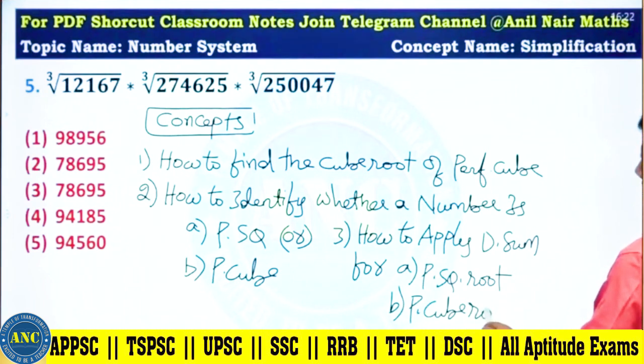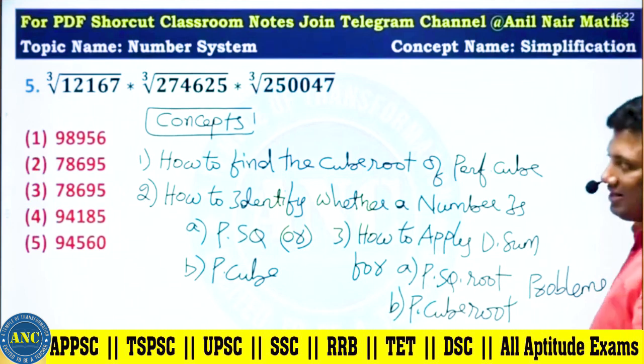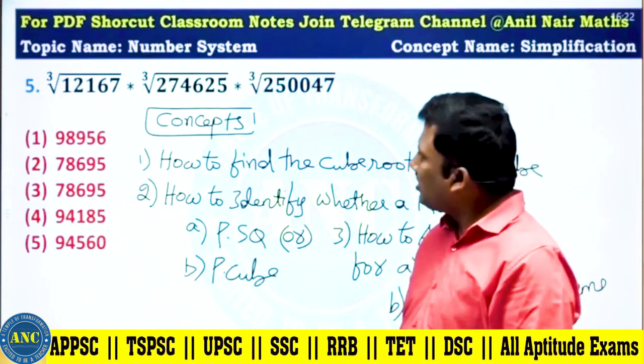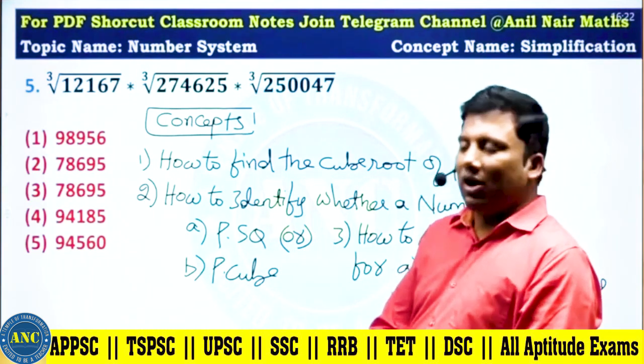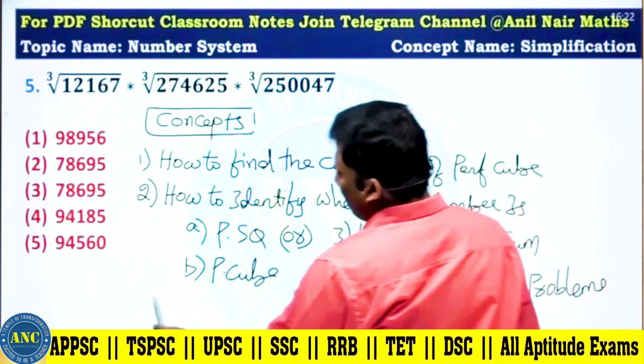Please write down, sir. These three concepts which we will discuss. Now, next one.